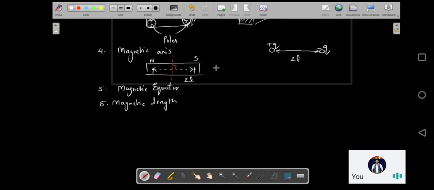Now will it be the same as the geometric length of the magnet? No. The geometric length will be this full length, from here to here, from end to end. But the pole length, or basically the magnetic length, is going to lie from one pole to the other. So we can say that the magnetic length is slightly lesser than the geometric length of a magnet. These are some of the important definitions connected with magnetism, which we need to know.